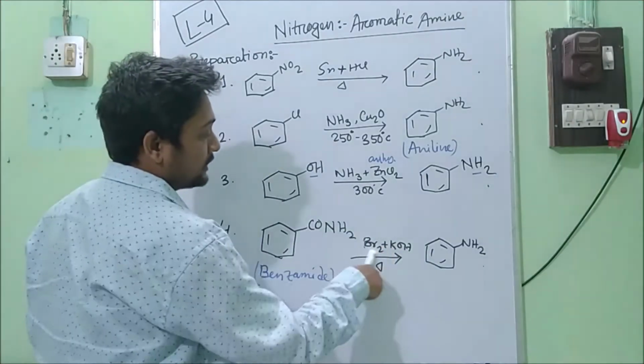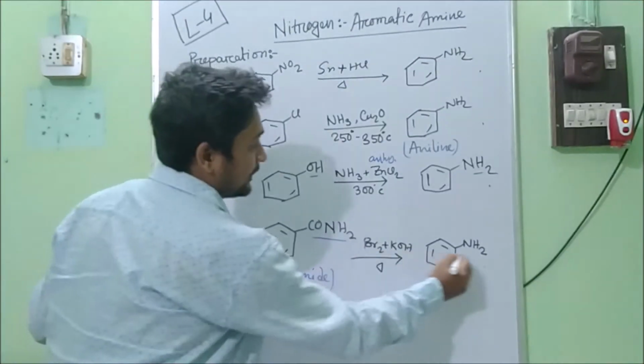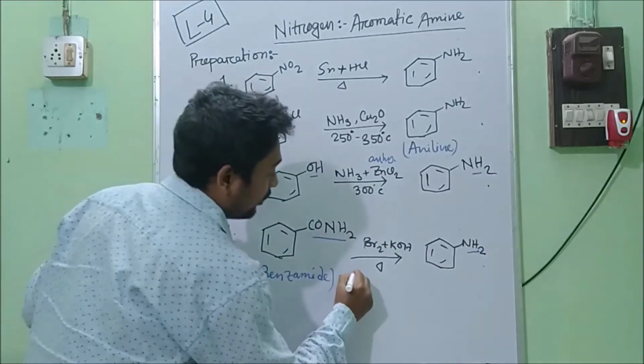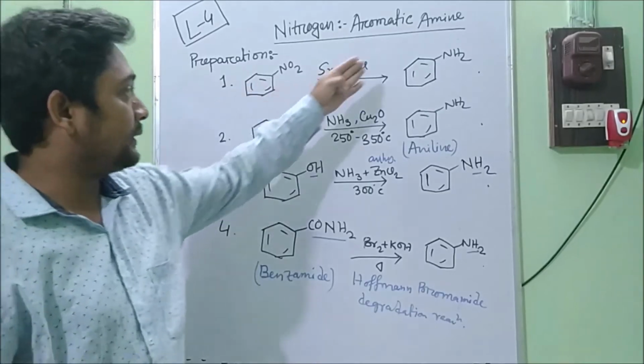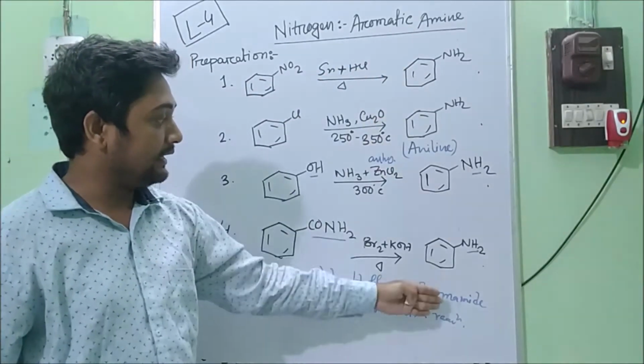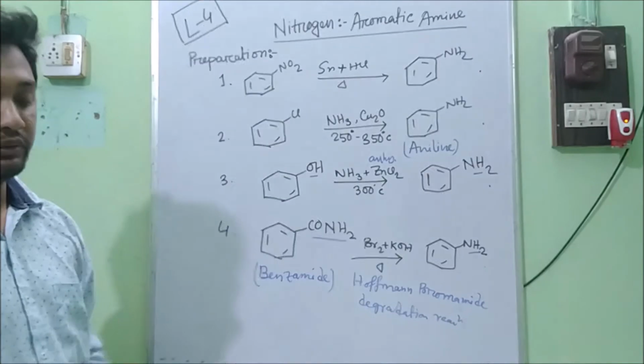By using Br2 and KOH we can convert this group into an amine group. This is called Hofmann bromamide degradation. So these are some preparations by which we can prepare aniline from different aromatic compounds.